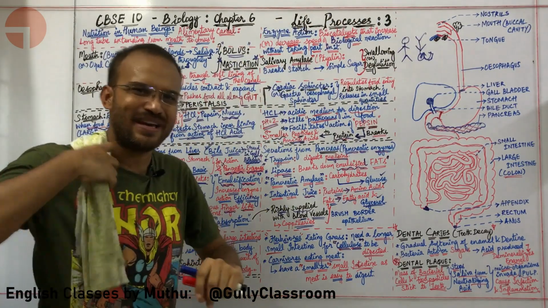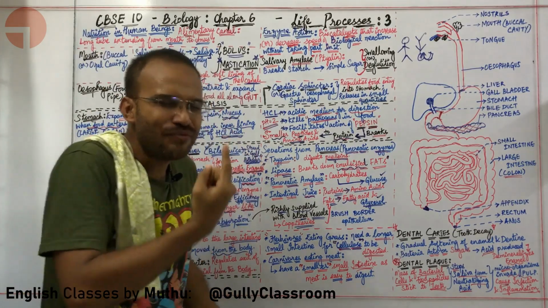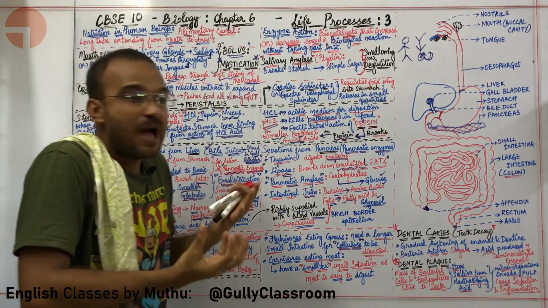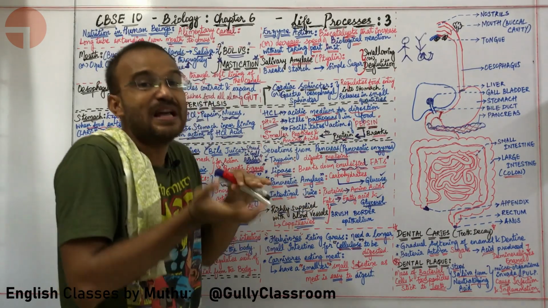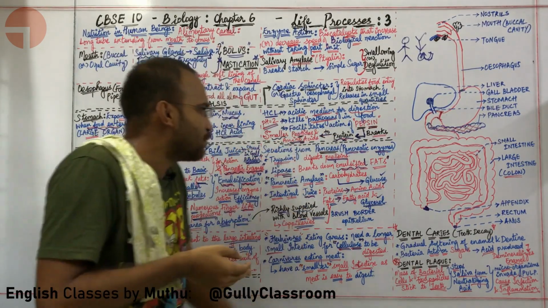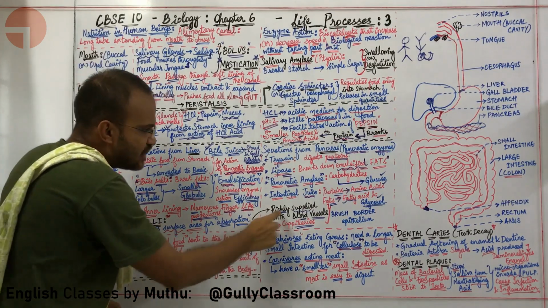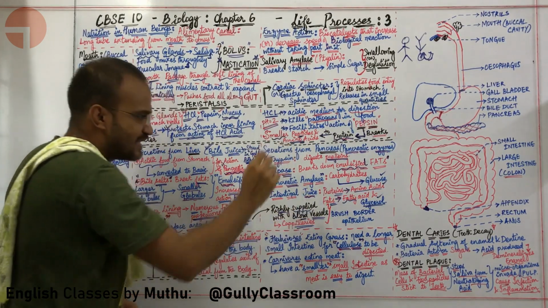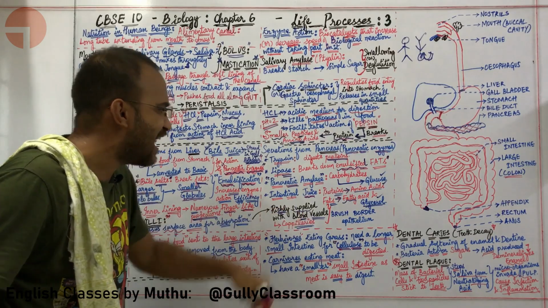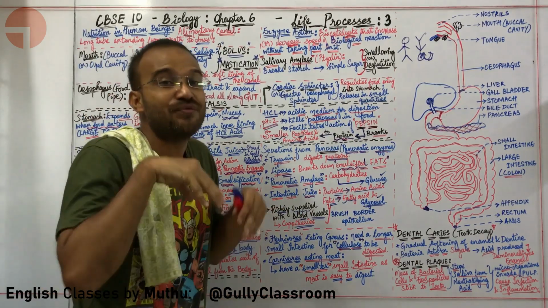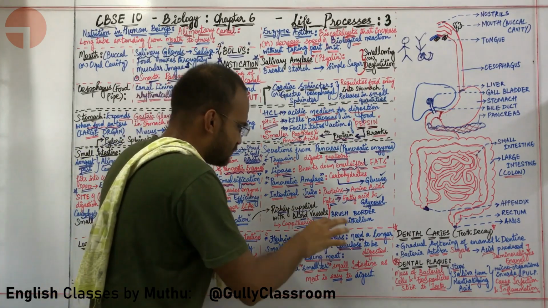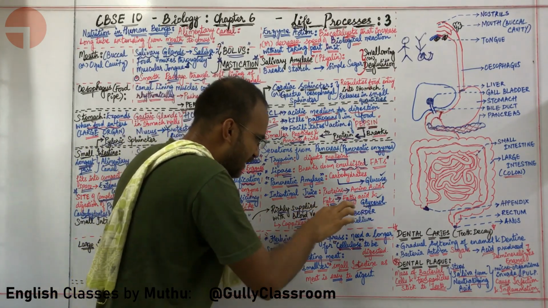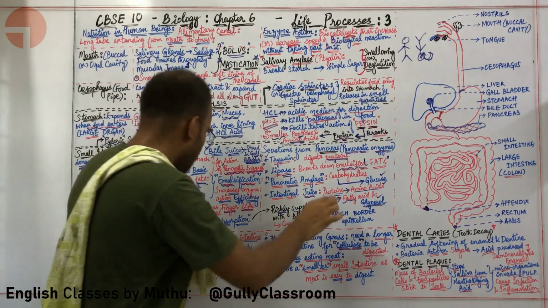In a similar way, rather than having one finger-like projection, if I have millions of finger-like projections on the inner side of the small intestine, and these finger-like projections called villi are richly supplied with blood vessels, richly supplied with capillaries, which give them a lot of energy, a lot of food. It is called brush border epithelium.